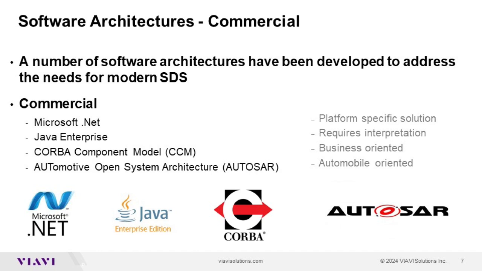But as you see, while they have been great for their domains, they still have drawbacks when considering HEDS. Microsoft .NET requires x86 and Windows. Java is an interpretive language and is not really suitable for most real-time embedded systems. CCM, the CORBA Component Model, is mainly business-oriented, and AUTOSAR focuses on the automotive industry.